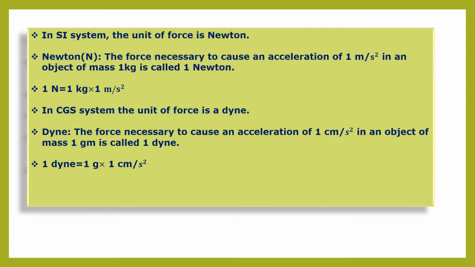So therefore dyne is the force necessary to cause an acceleration of 1 centimeter per second square in an object of mass 1 gram is called 1 dyne. So therefore 1 dyne is equal to 1 gram into 1 centimeter per second square. So these are the two units for force. That is, in SI system, force unit is Newton, and in the CGS system, the force unit is dyne.